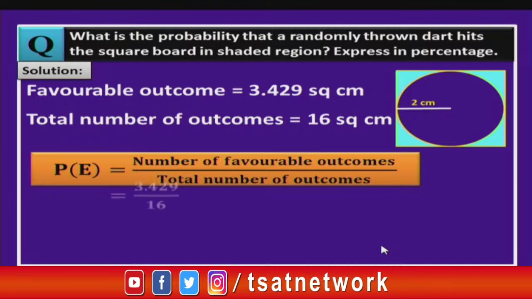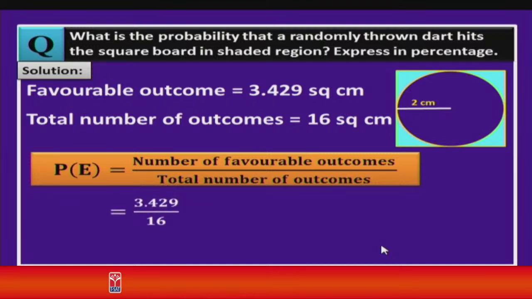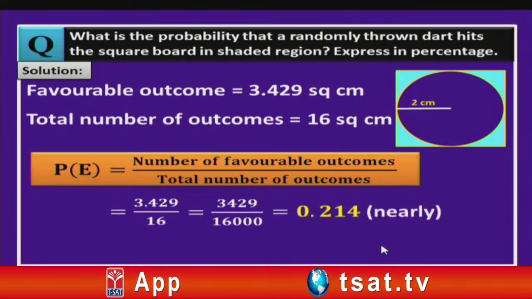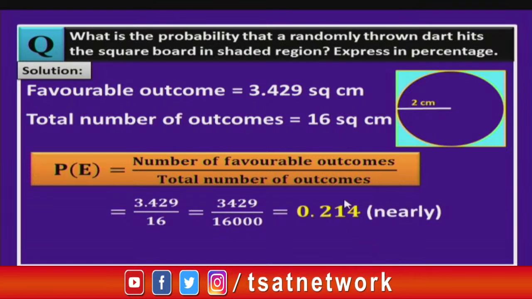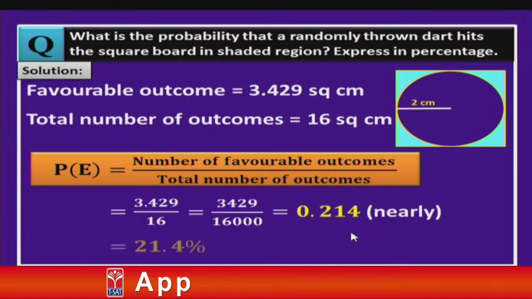Now, let us substitute the values here. So, 3.429 divided by 16. This on simplification we get 0.214 nearly. Again, let us convert this into percentage, children. So, what will you do? 0.214 I can write as 214 divided by 1000 into 100. On simplification you get 21.4 percentage.